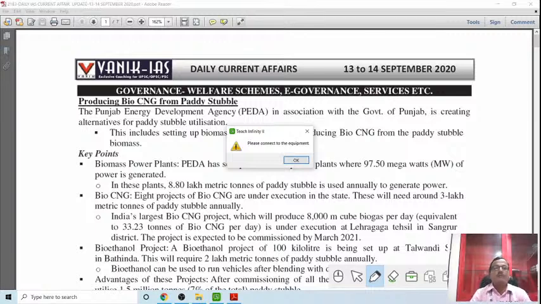So ensure that whatever you have read, I will also advise that please jot down at least 5 points. If you jot down 5 points, try to remember them in point format. So what is this program? When was it launched, what is the objective? To whom is it going to cater? What will be its advantage? If you go on adding points like this, things will be very clear before you that I am able to collect these things, and at least out of the information that is with me, I am able to keep 5 in my mind.